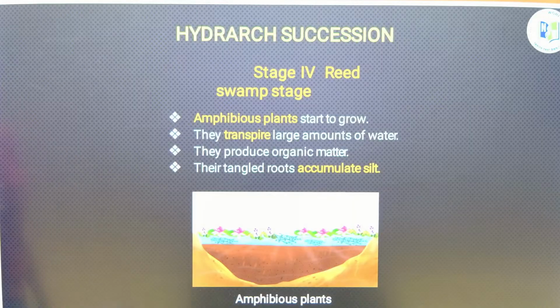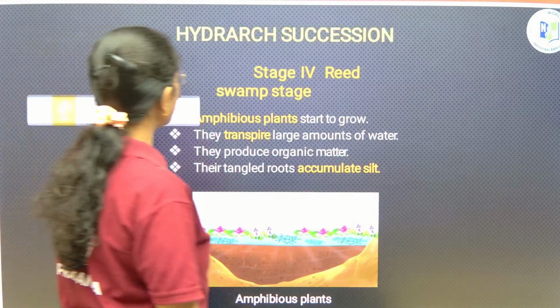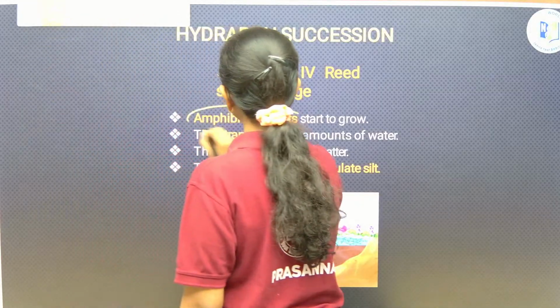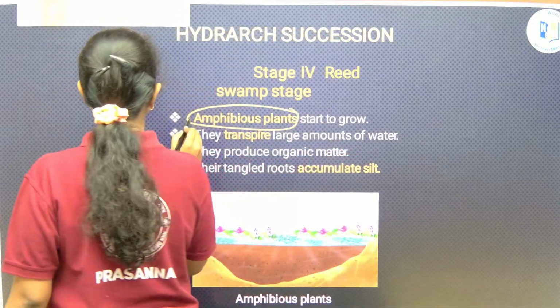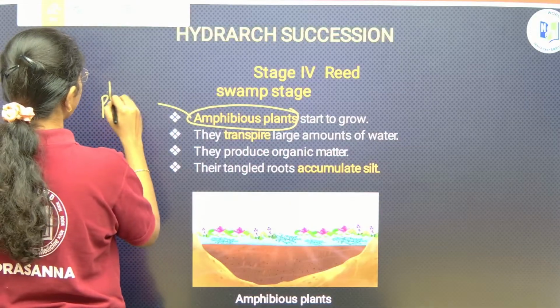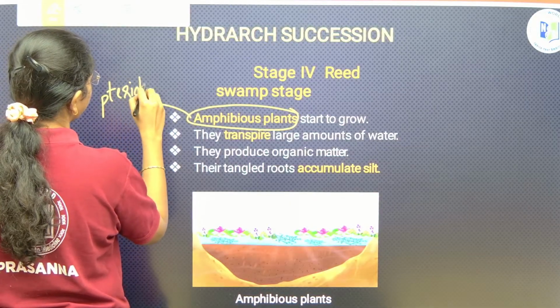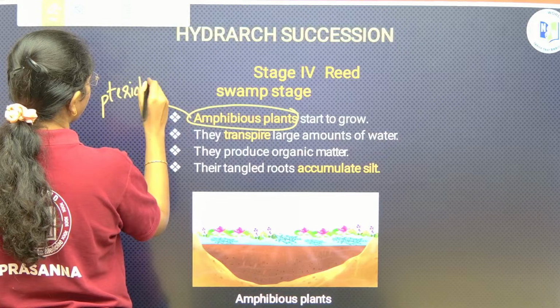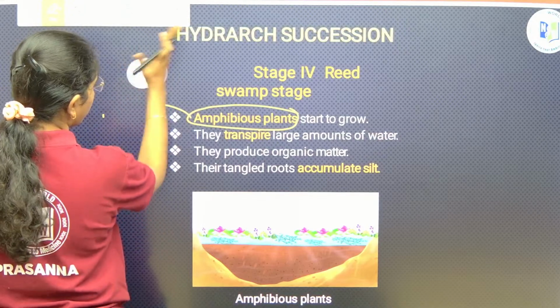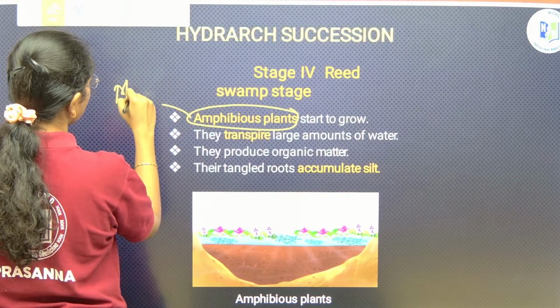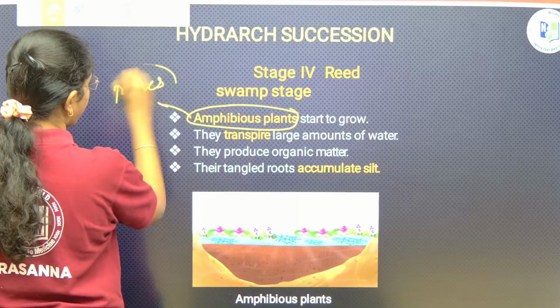Then followed by stage 4, that is swamp stage. Here amphibious plants will start growth. Amphibious plants are what? Pteridophytes, right? Mosses and ferns. Fine, right?